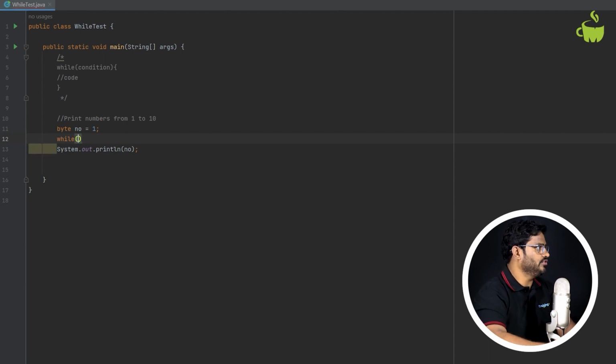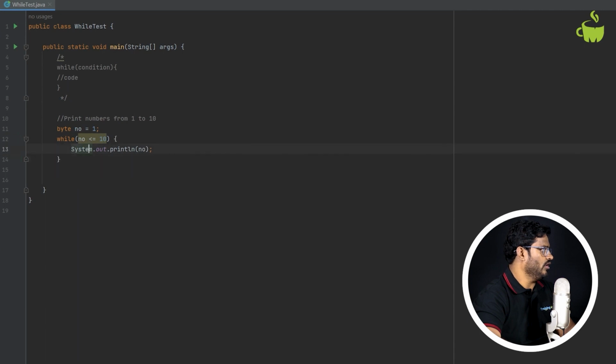So now what is the condition here? The condition is number less than or equal to 10. So when I say this, I want to execute this. So now I want to put it within the curly braces. So now if you look at this, byte number 1 less than or equal to 10. So what is the value of number? 1 less than or equal to 10. The condition is true. So since the condition is true, it will enter into while block and prints this System.out.println number. So now here I'll get 1.